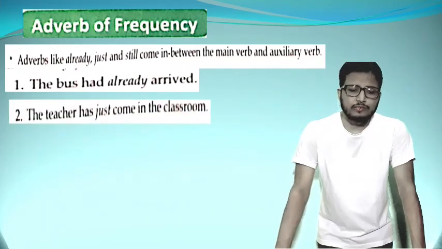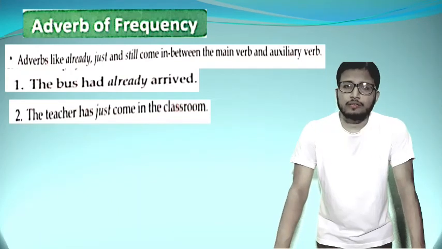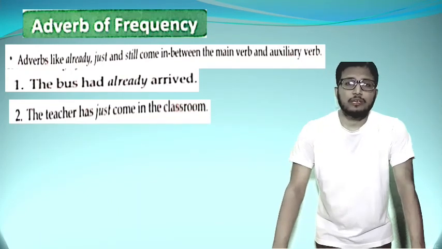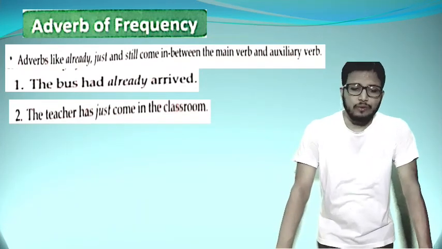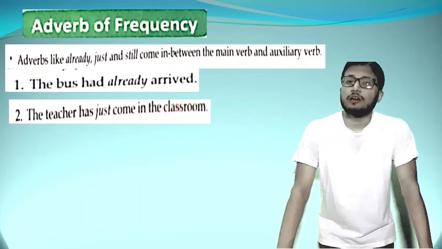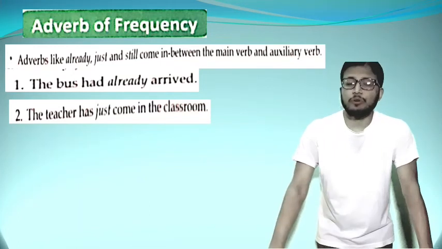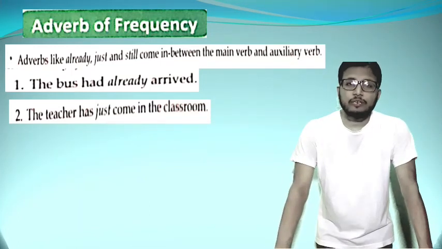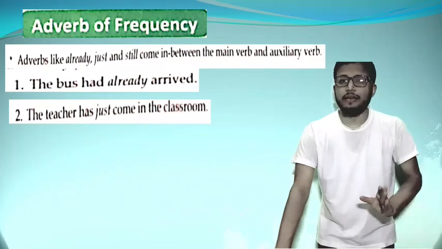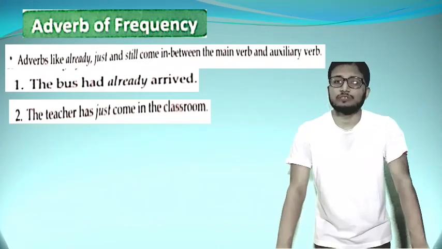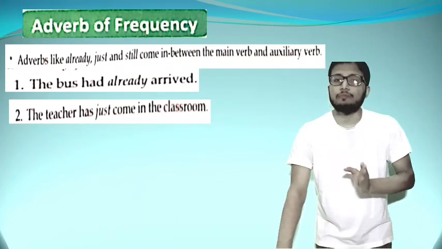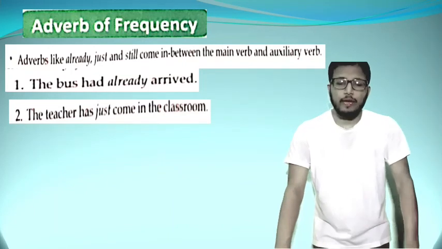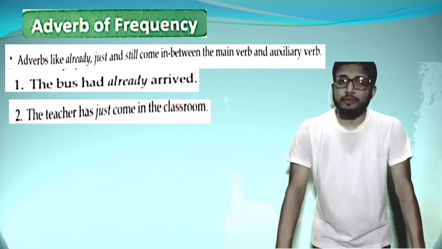The teacher has just come in the classroom. You can see that we are using the word just between has and come, that is, between the auxiliary verb and main verb. In the first sentence, had is also an auxiliary verb, so we are using the word already between the auxiliary verb and main verb. The auxiliary verb is had, the main verb is arrived. In the second sentence we are using the word just between has and come. Has is an auxiliary verb, come is the main verb, and the sentence denotes the present perfect tense.